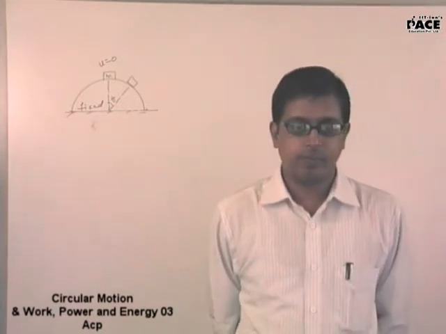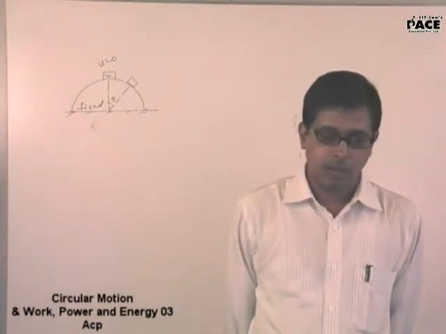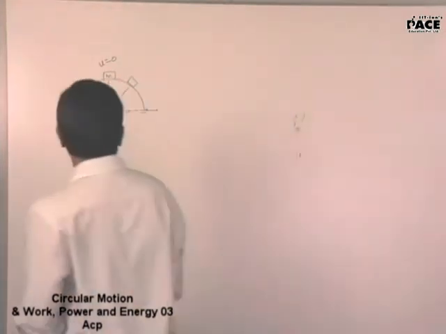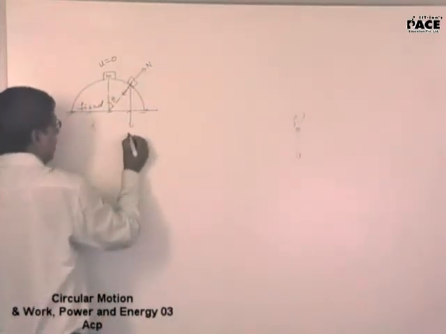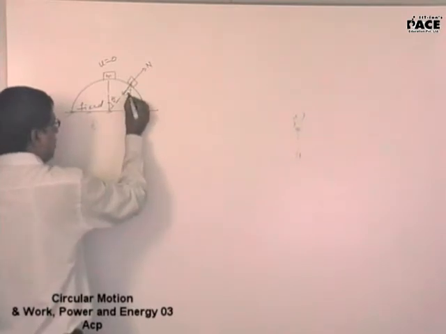Cos theta is 2 by 3, right? Because this will be the normal force and this will be mg, this will be theta.